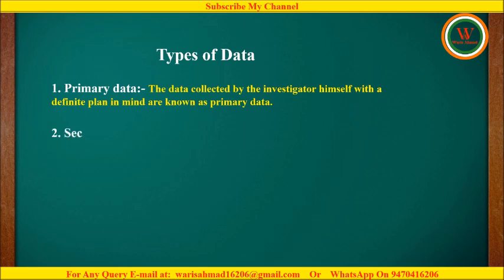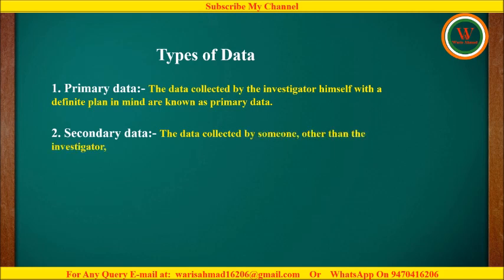But on the other hand, the second type of data is secondary data. The data collected by someone other than the investigator are known as secondary data. It means the data which is collected by another person, not the investigator, is termed as secondary data.